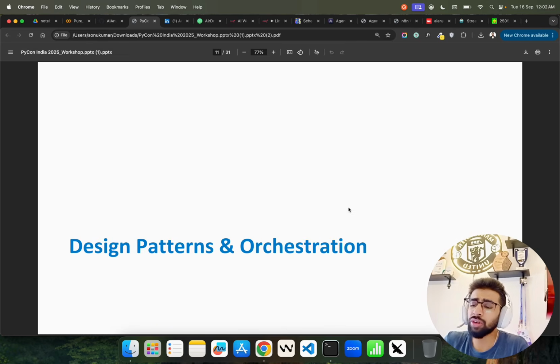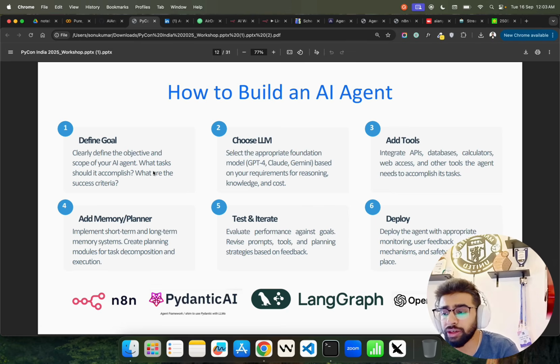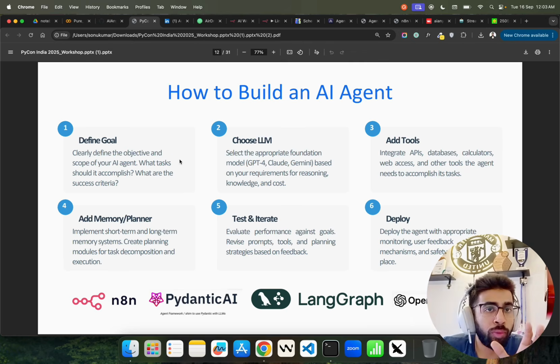Now, I want to talk about design patterns and orchestration, that is, how to build an AI agent. What is the minimum that is required to build an AI agent? So a goal has to be there. You can see the first thing, define the goal. You clearly define the objective and scope of your AI agent. What tasks should it accomplish? What are the success criteria?